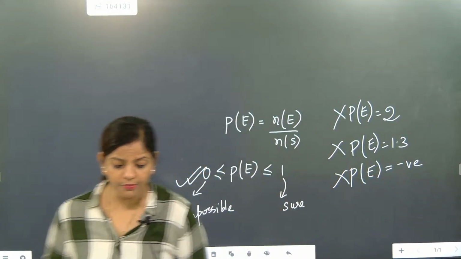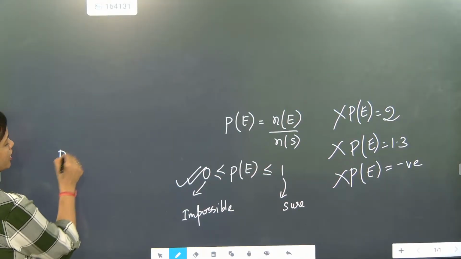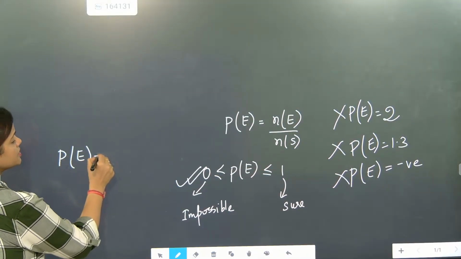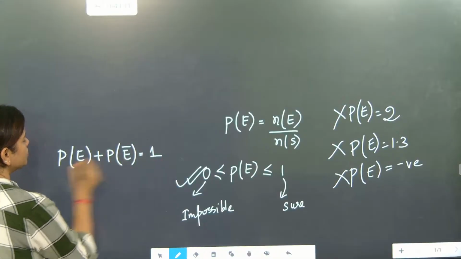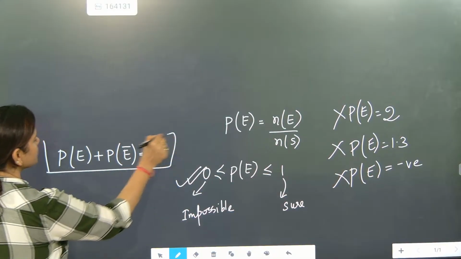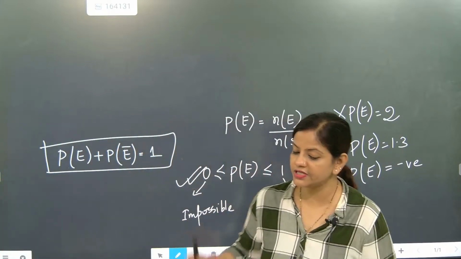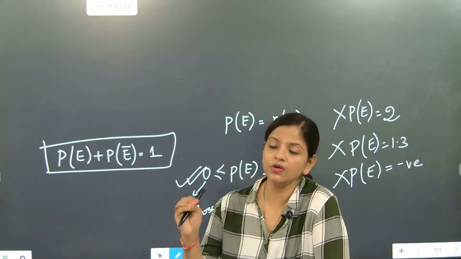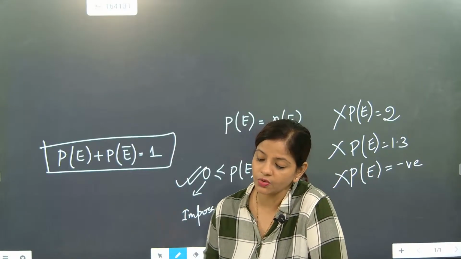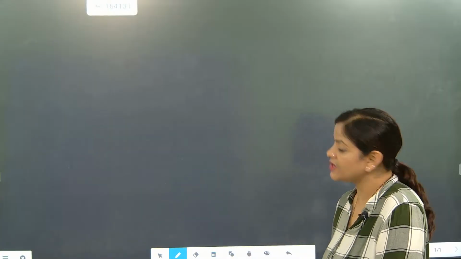Yeah, 0.6 is possible. Now beta, one more important thing: the probability of occurrence of an event plus the probability of non-occurrence of an event is equal to 1. This is one thing we have always known. It means not possible plus possible is equal to 1. This is one of the formulas. Now beta, we are going to learn some questions related to writing the sample space. Now we will start the sample space part, beta.